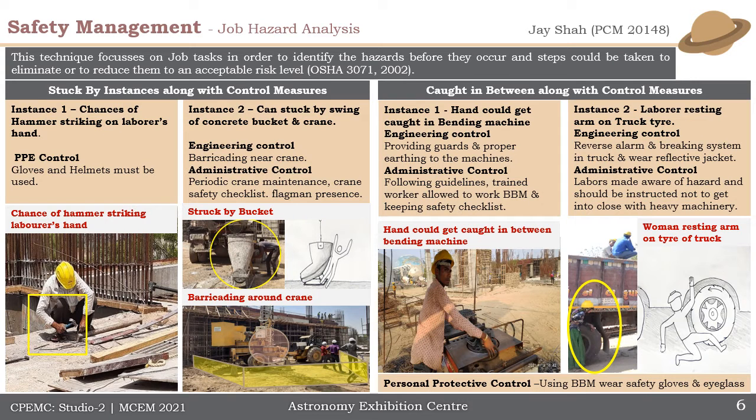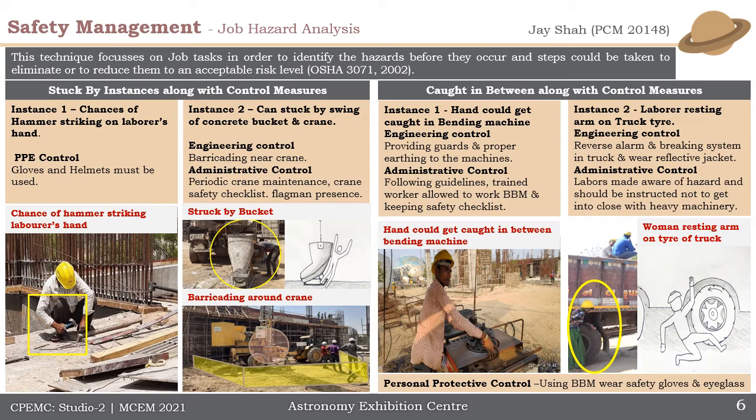Coming to the safety management, job hazard analysis was carried out on the site in order to identify the hazards before they occur, so that steps could be taken to eliminate them and reduce the possible risk. The hazard for the struck by instance was carried out with the following control measures. Instance one was the chance of a hammer striking on the labor's hand, and we suggested the PPE control of usage of gloves and helmets.